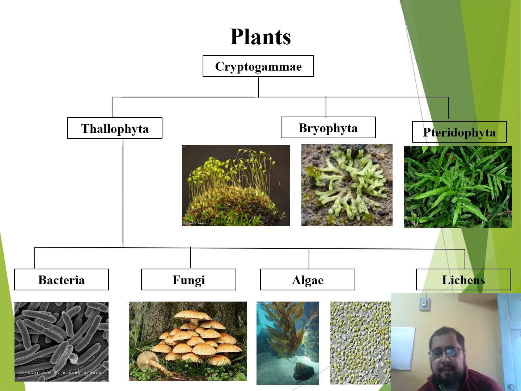The pteridophytes, the third group of cryptogams, are also known as vascular cryptogams in that they have true vasculature, xylem and phloem. Here the plant body is fully differentiated into root, stem and leaf. Now, in case of algae, bryophyta and pteridophyta, we get to see a phenomenon called the alternation of generations. We'll discuss it in detail in our later videos.